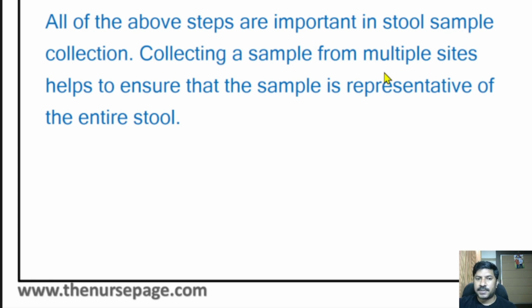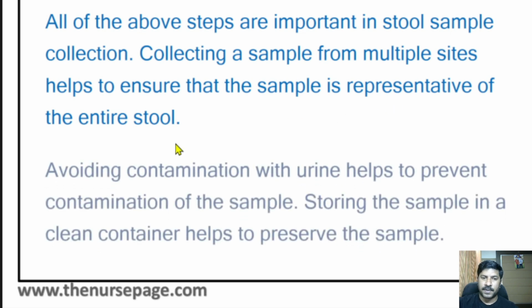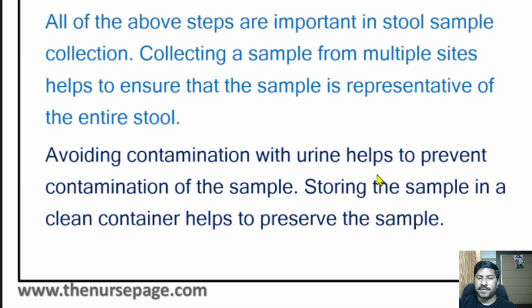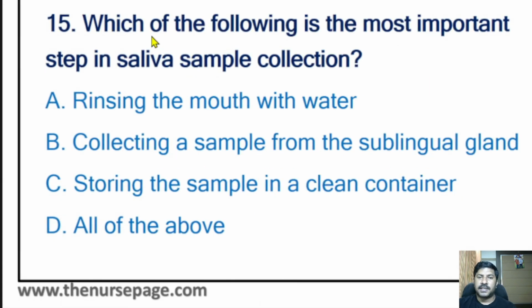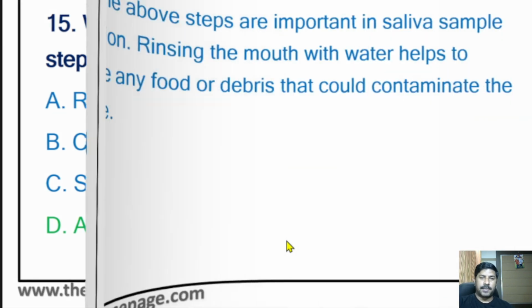Collecting a sample from multiple sites helps to ensure that the sample is representative of the entire stool. Avoiding contamination with the urine helps to prevent contamination of the sample. Storing the sample in a clean container helps to preserve the sample. 15th question: which of the following is the most important step in saliva sample collection? Rinsing the mouth with water, collecting a sample from the sublingual gland, storing the sample in a clean container, all of the above. In this question also, all of the above is the correct answer. All the above steps are correct.